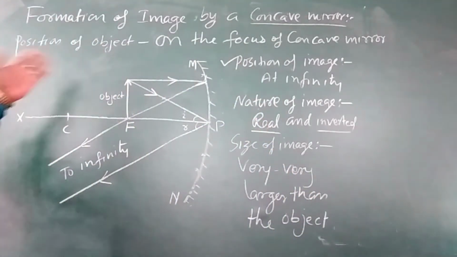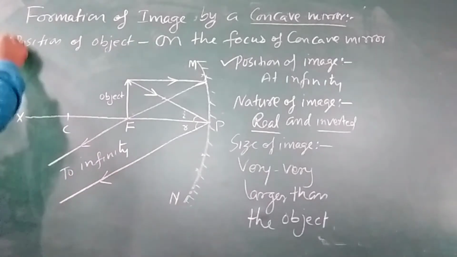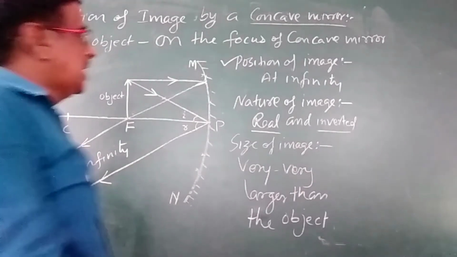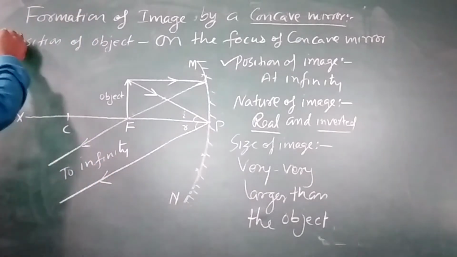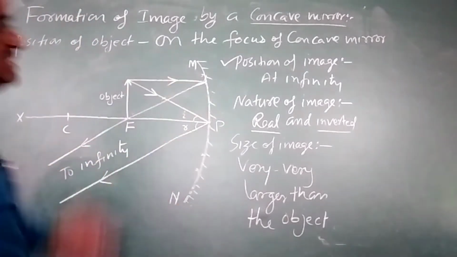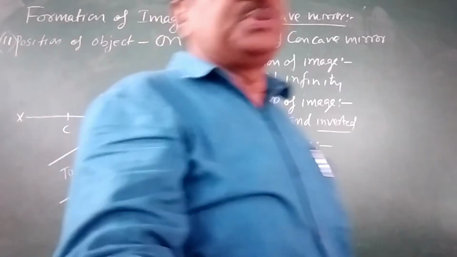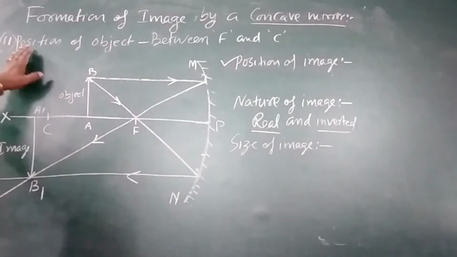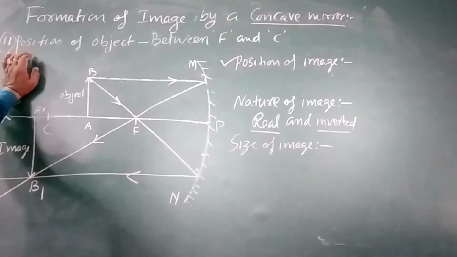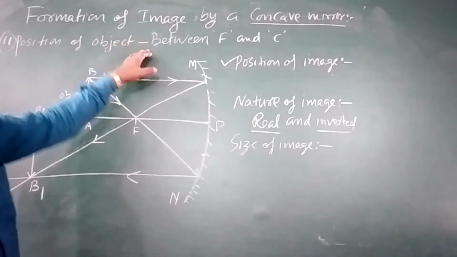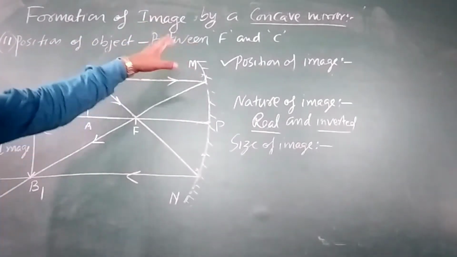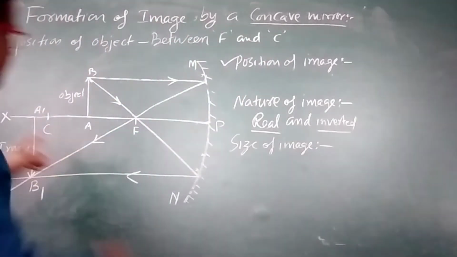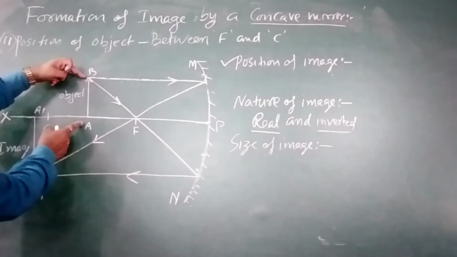Now we will change that. This is the first situation. Now we will change for the second situation. We will change the position of the object. Now come to the second position. Position of object is now placed between focus and center of curvature. So here AB is the object.